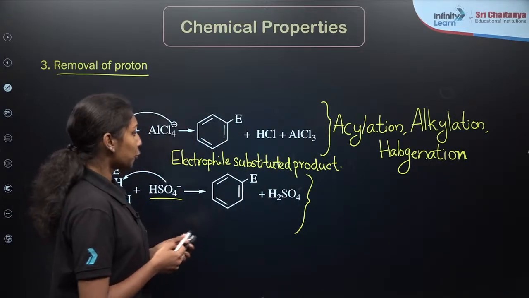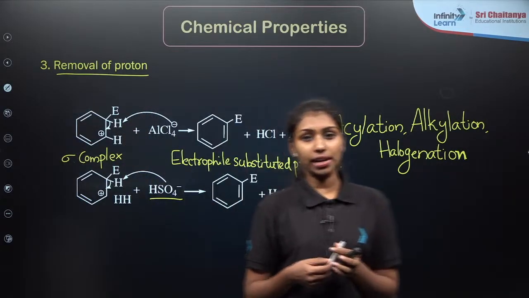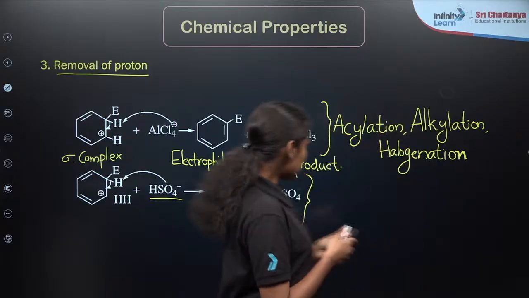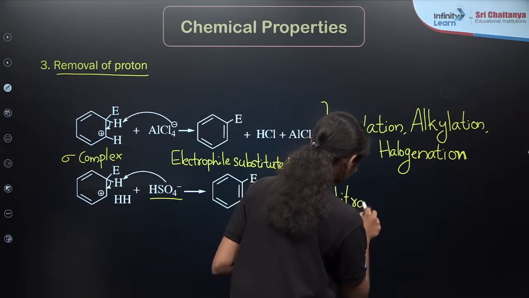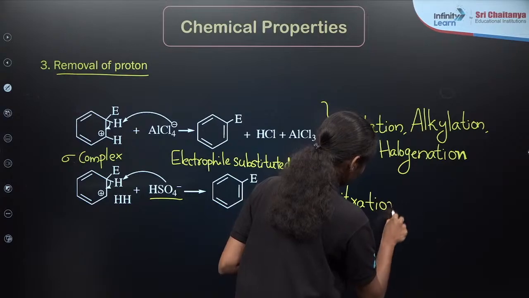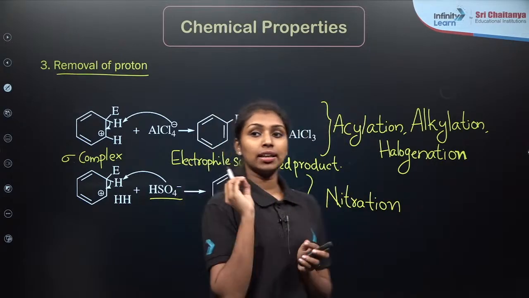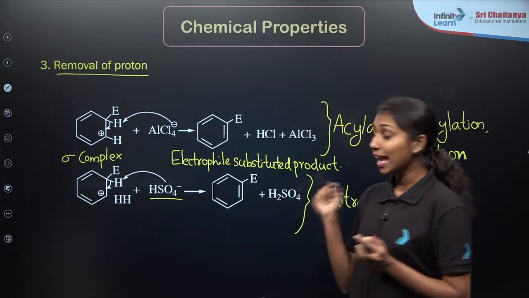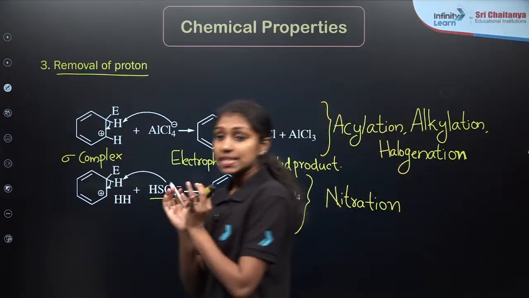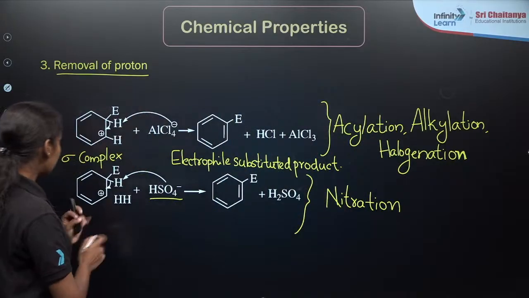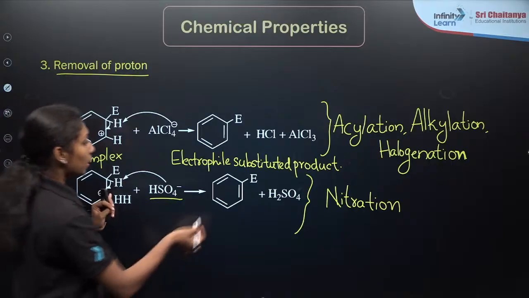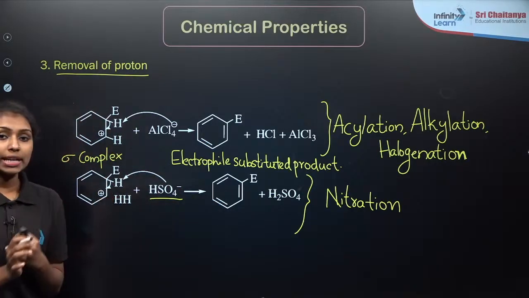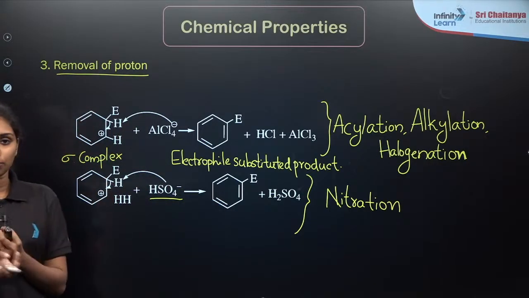Sulfonation, right? So in the case of sulfonation, when you are treating with a nitrating mixture, not sulfonation, this is nitration. Sorry. Yes, if you are treating with a nitrating mixture, you will get the corresponding electrophile along with HSO4 minus. So this HSO4 minus reacts with the sigma complex or the carbocation intermediate to form the corresponding electrophile substituted product by release of H2SO4. Clear?